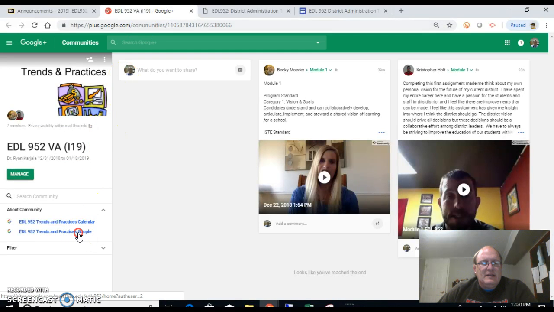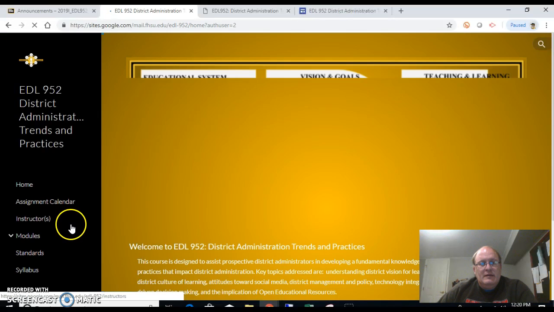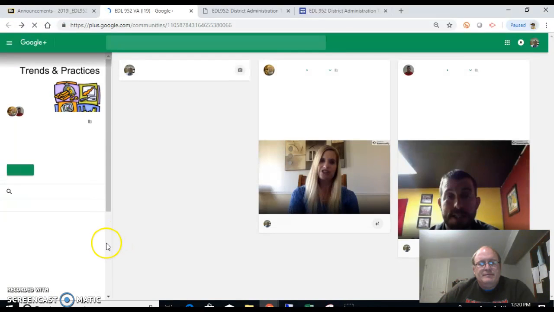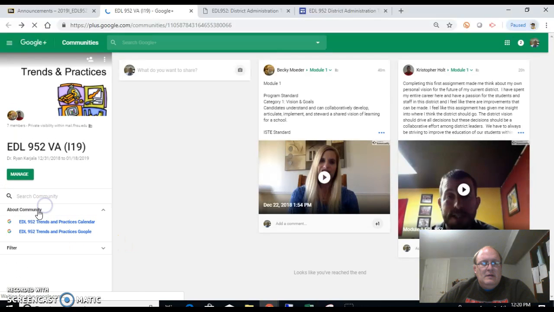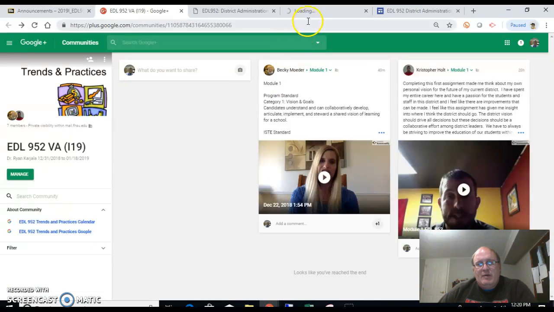You can also get to the shell by clicking on the link right here. Again, I like to right click, because if you don't right click, it actually takes your community away. So I like to right click on it and say open a new tab, and then I'll get my community right here.